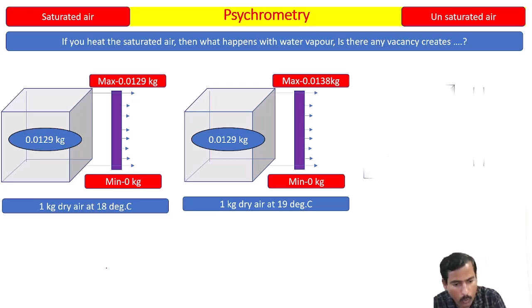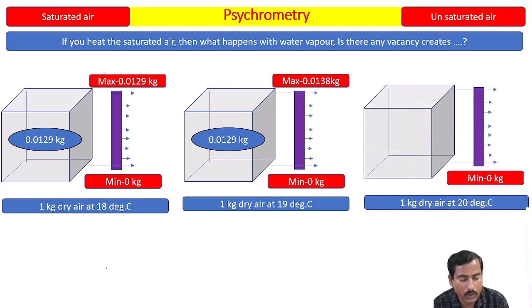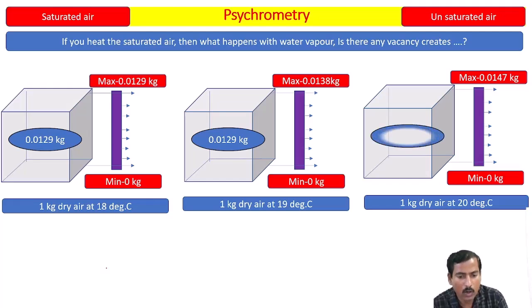Now I am going to increase the temperature from 19 to 20 degrees Celsius. Can I accommodate 0.0129 kg at 20 degrees Celsius? To answer that, I check the maximum capacity at 20 degrees Celsius, which is 0.0147 kg. The air is carrying 0.0129 kg. It can be easily accommodated. So is vacancy created?